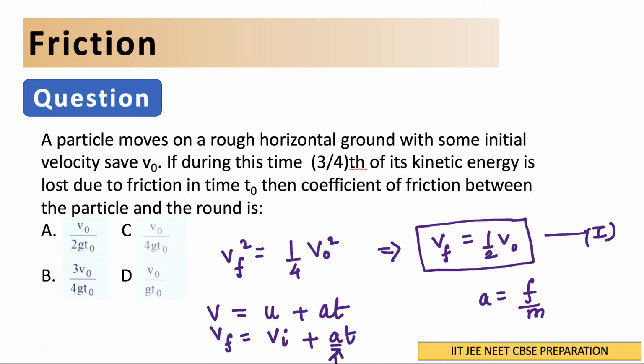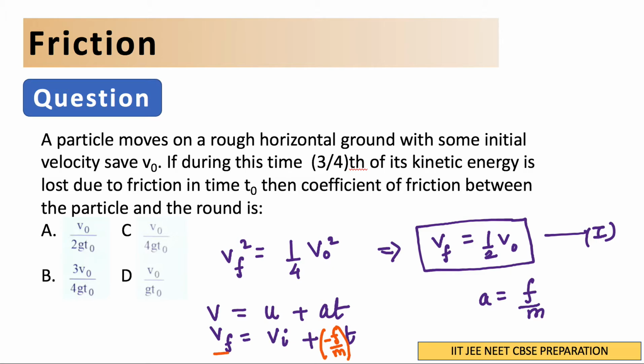So I can write like this. Let me replace this a here with minus, so acceleration I can write as F by m, but it will be negative because it is retardation. Frictional force is acting in the opposite direction, so minus F by m into t. So this is fine.